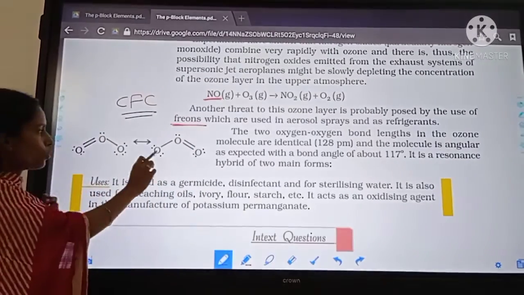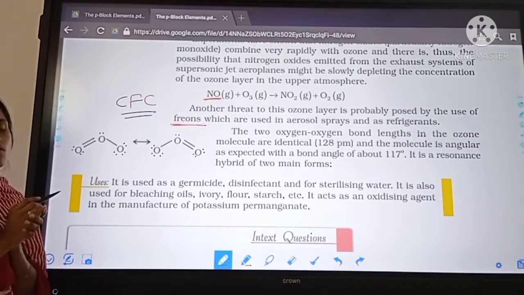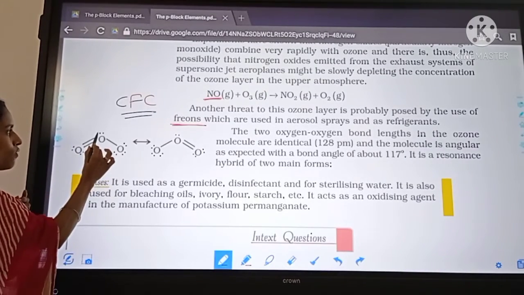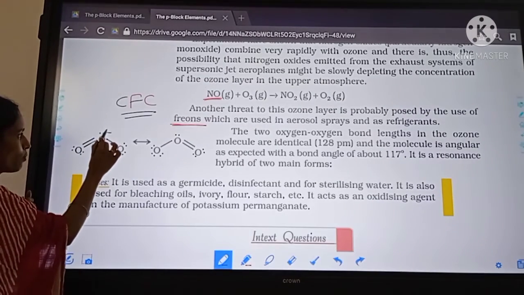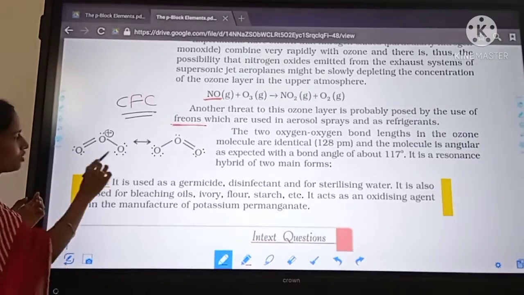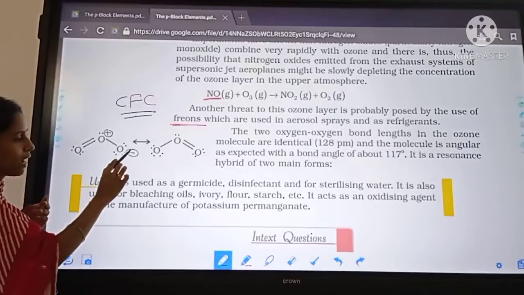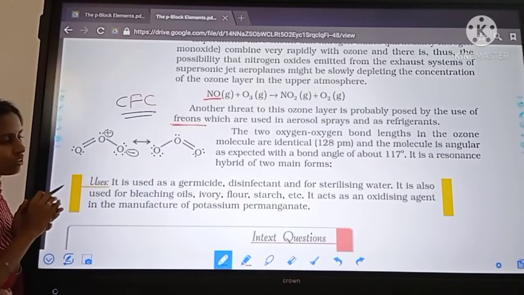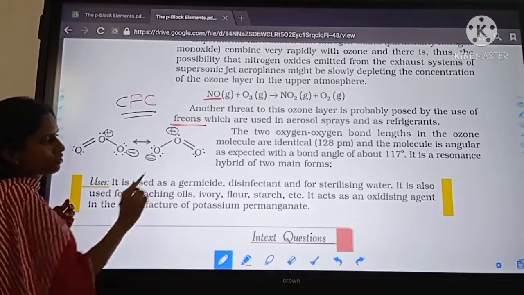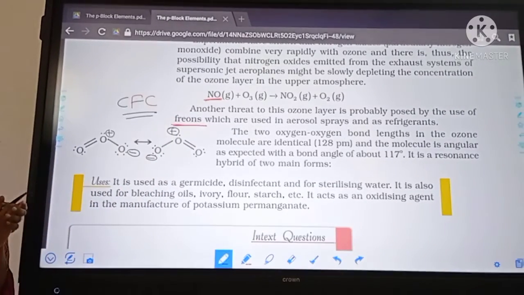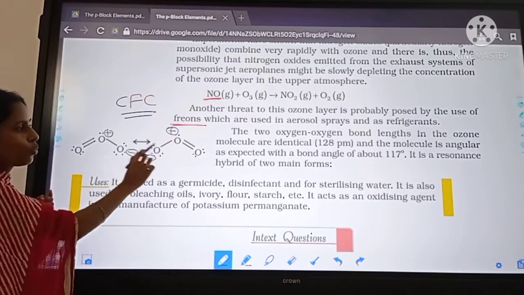Then the structure of ozone. This is the Lewis dot structure of ozone. Oxygen has 6 valence electrons. It is the central oxygen, 1, 2, 3, 4, 5, and here one positive charge. So this is one negative charge. Here 2 electrons are in excess, meaning a minus charge, and here a positive charge. So this is the Lewis dot structure. Here also negative and here positive. So this is the Lewis dot structure of ozone, and these are 2 resonating forms of ozone.